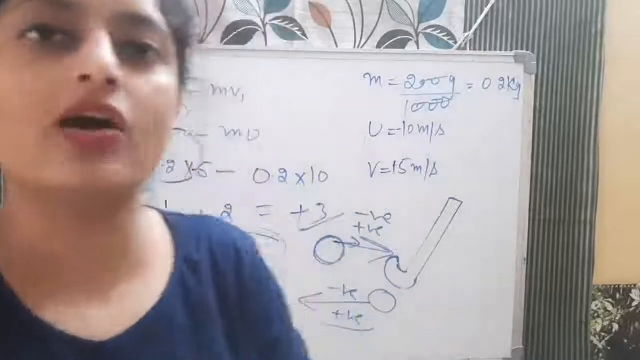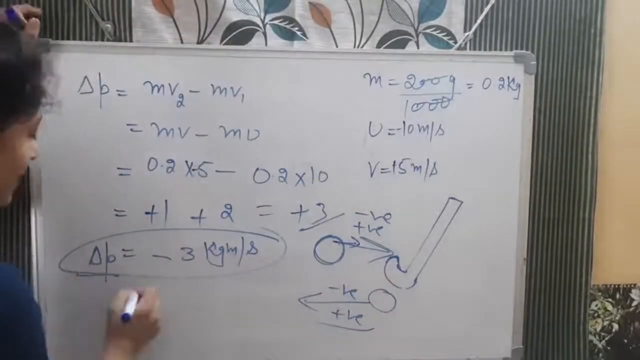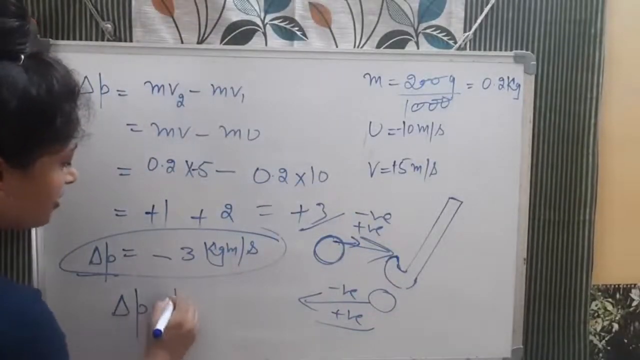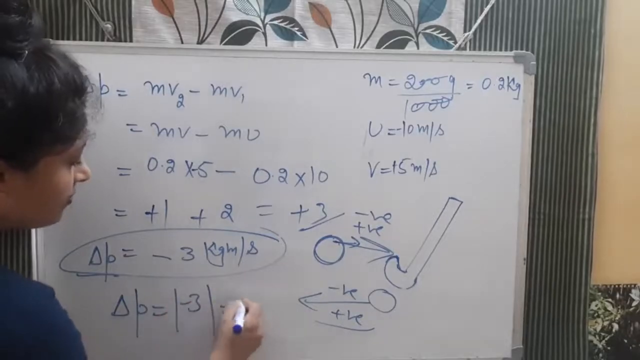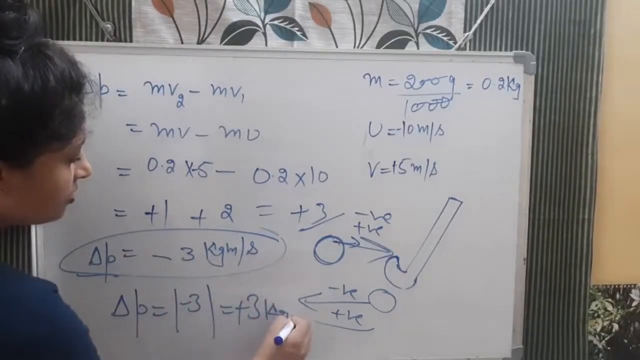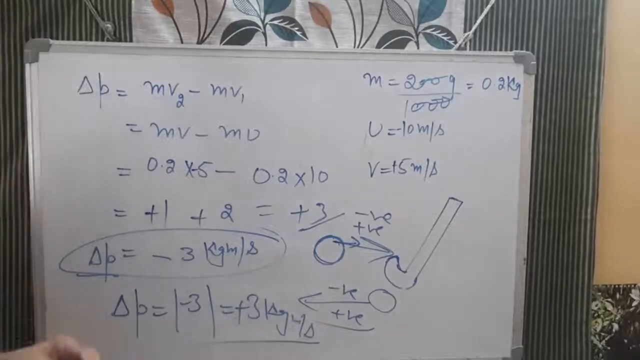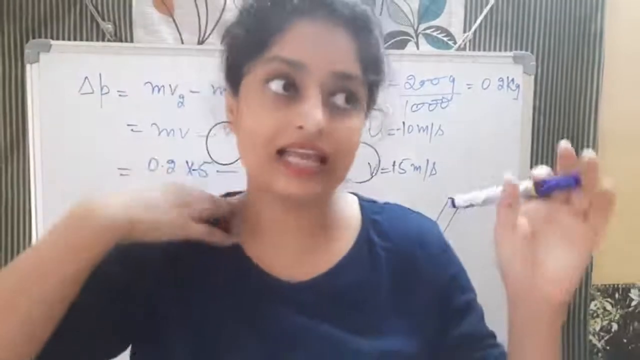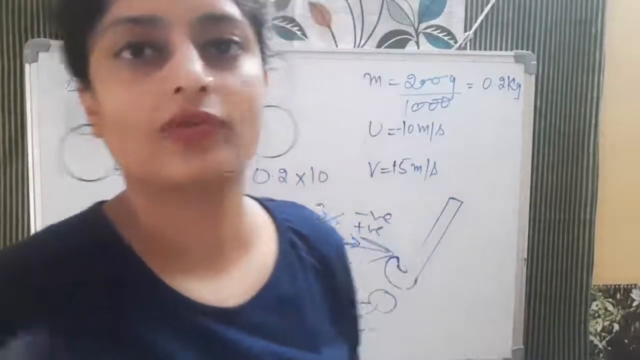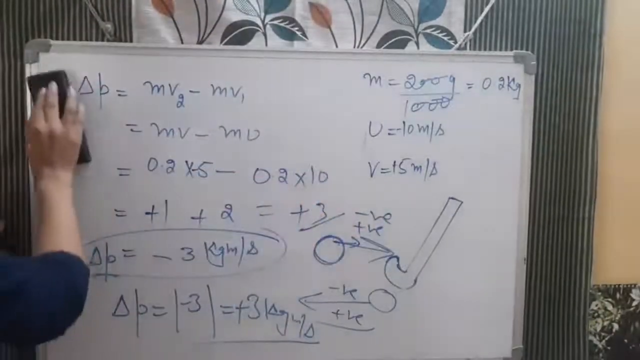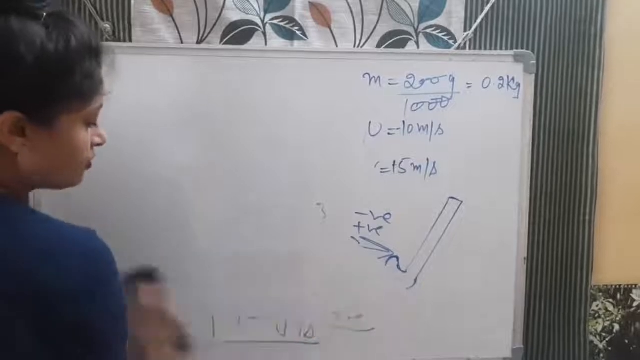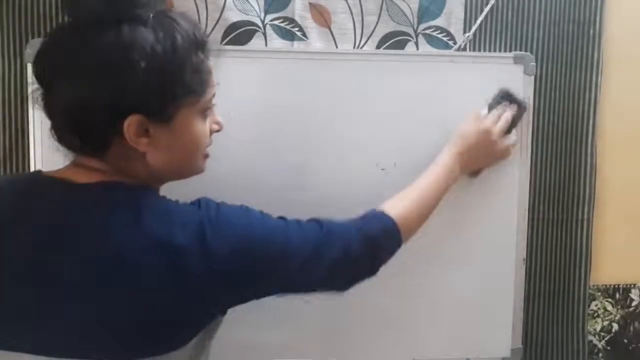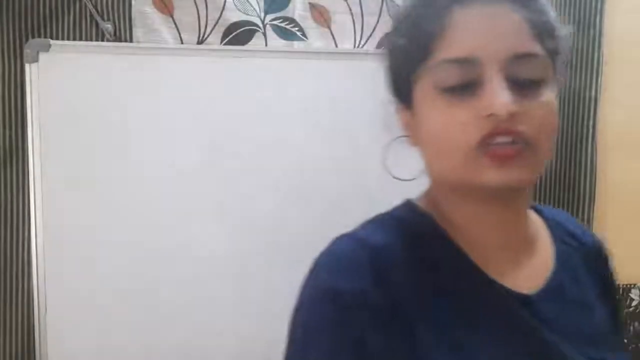सो मैग्नीट्यूड क्या होगा? अगर आपको चेंज इन मोमेंटम का मैग्नीट्यूड निकालना है, सो मैग्नीट्यूड मोड कर दो इसका, इट विल बी +3 kg meter per second. The magnitude will be the same, 3 kilogram meter per second. It is negative sign only shows the direction. Okay, so if we are going in this direction or this direction, so that will show by the negative sign. Otherwise negative sign will not tell anything else, it will tell about only the direction.